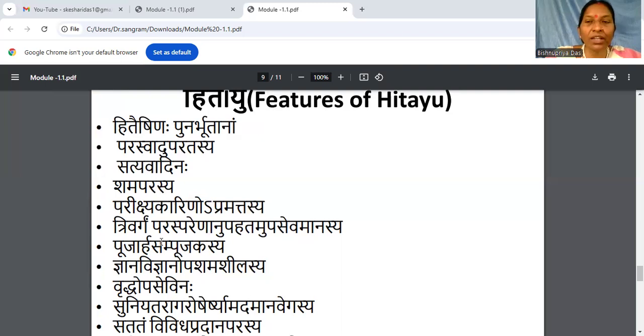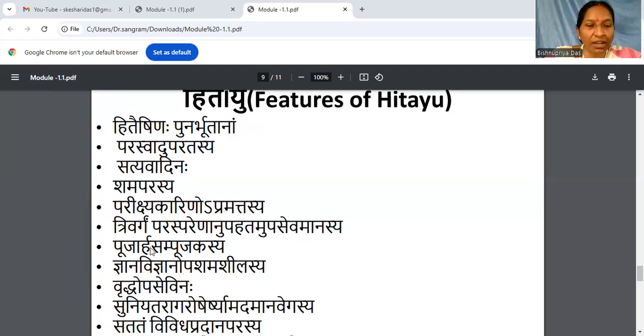So dharma, if you are earning artha too much, so that you are forgetting dharma, no, it is not permissible. So dharma, artha and kama, all three should be followed or experienced simultaneously by the person without affecting each other. So one person can follow the trivarga without affecting one another. That is called trivarga parasparana anupahata upasaiva manasya. And next is pujaraha sampujakasya.